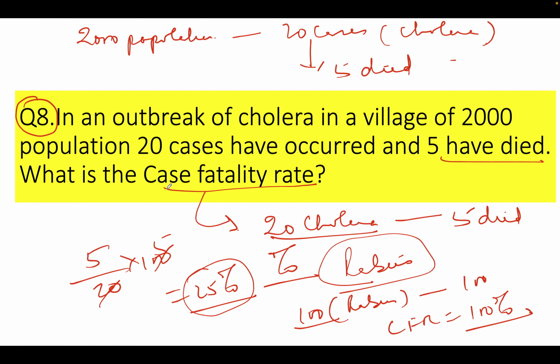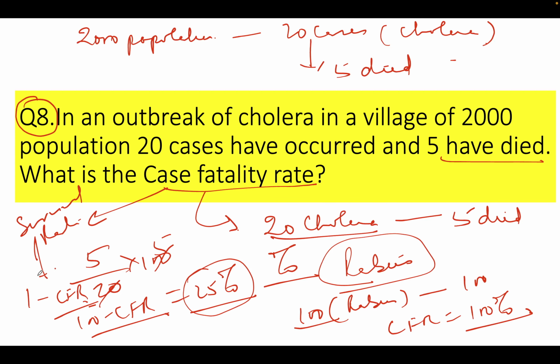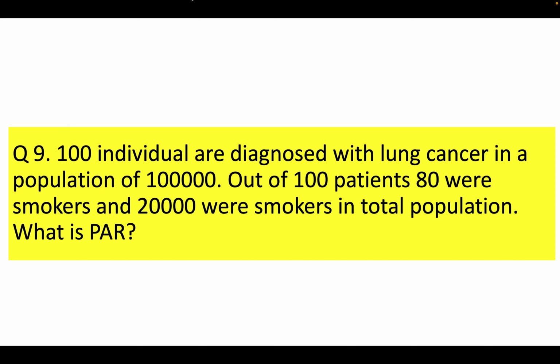And opposite of case fatality rate is survival rate, right? So we can say survival rate is equal to 1 minus CFR. Okay, 1 means 1, or you can also write 100 minus CFR if you are taking percentage. Okay, so this is about question number 8. Let's go to question number 9, right?